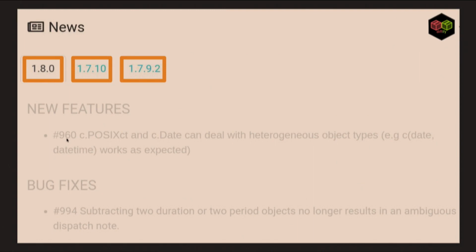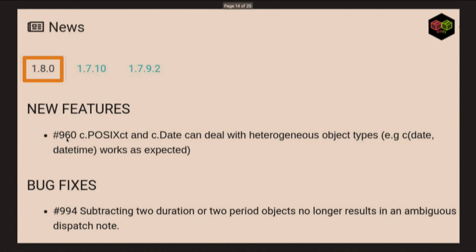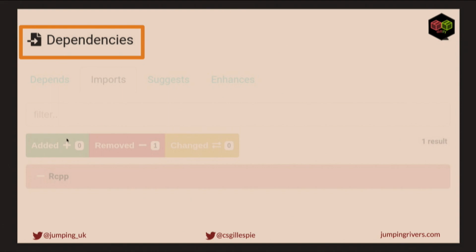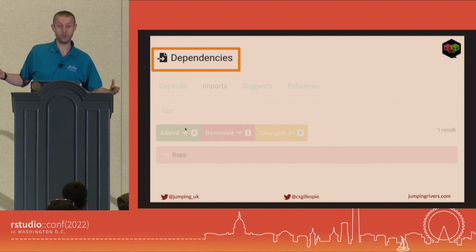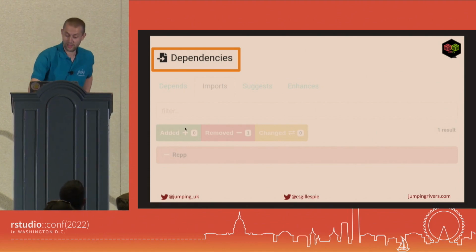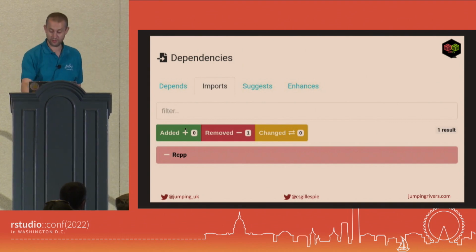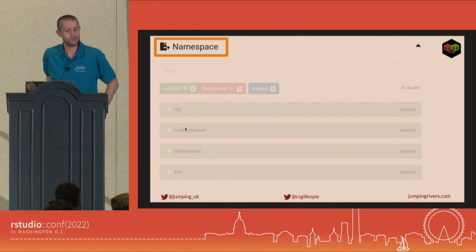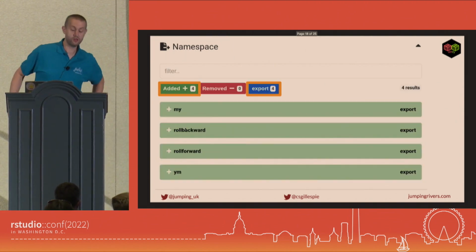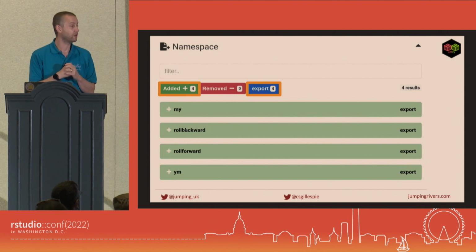The news is nicely split up, so we can see that it's been a few releases. 1.792 wasn't actually on CRAN, but that news file was kicking about somewhere. It highlights what's changed, so you just grab the news. More useful, you can actually start exploring what's changed programmatically. Sometimes there's not a news file, sometimes the news file is incomplete. So here we can see that Rcpp has been removed as an import from libera over the last version. We can look at the NAMESPACE file, and again we get the same idea. We've had 4 functions added to the NAMESPACE file in that version change.